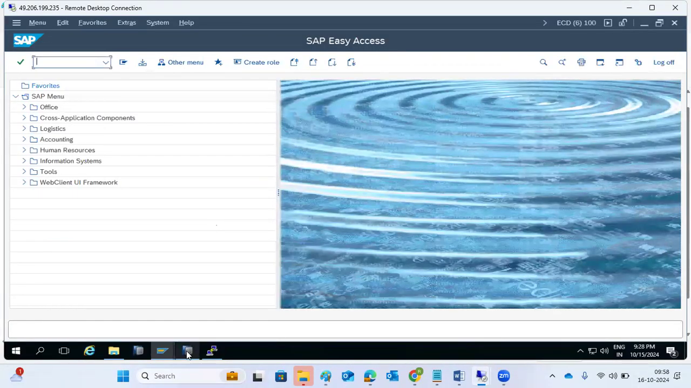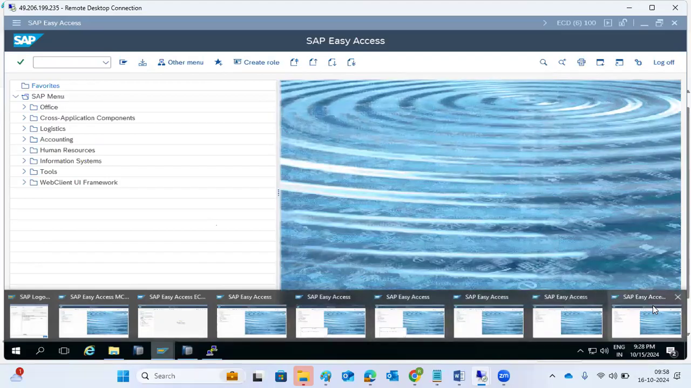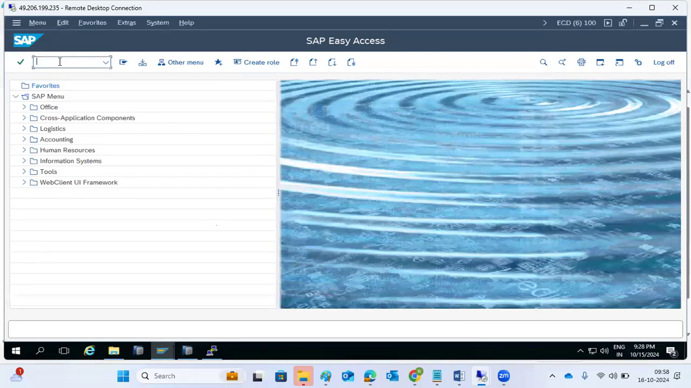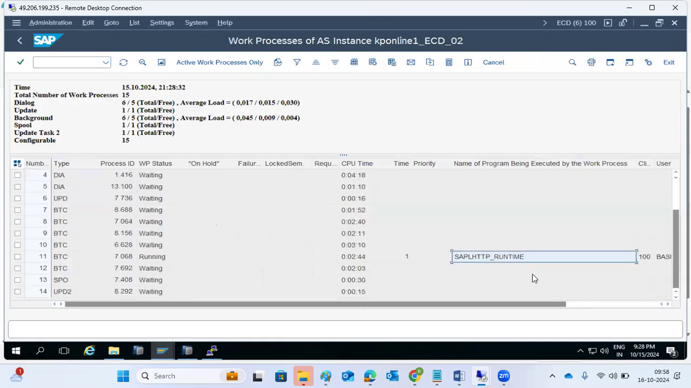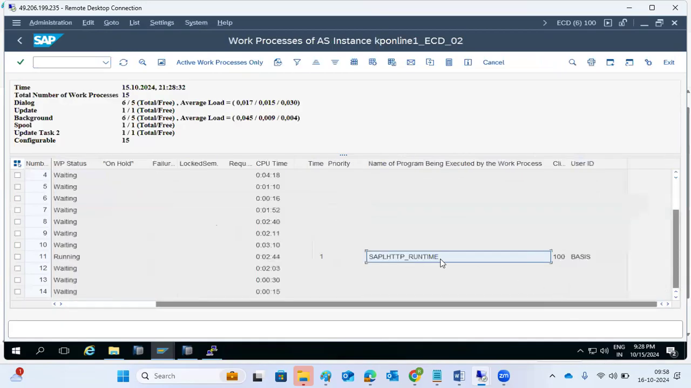But there is a limitation. I'm talking about background jobs. Yeah, you can run n number of jobs at the same time. Yes, you have BTC work processes there that will take care of it. See, one job is running now, out of 6 one job is running. So this is a job that is running. What is that? My job.